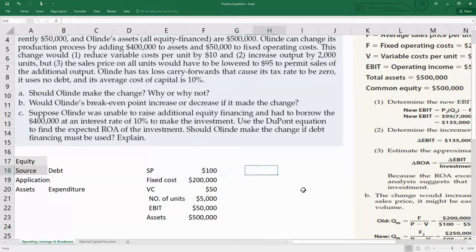Let us fill in the details on the side. Oland can change its production process by adding 400,000 in assets.